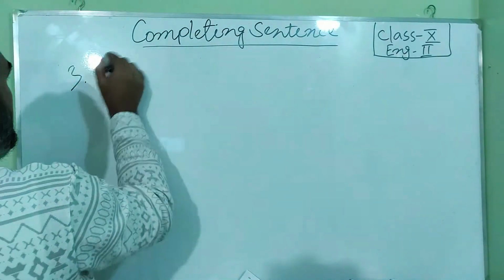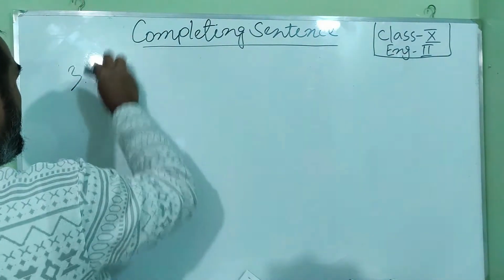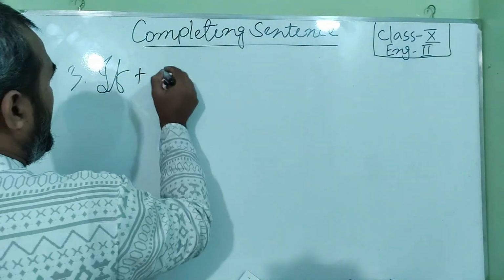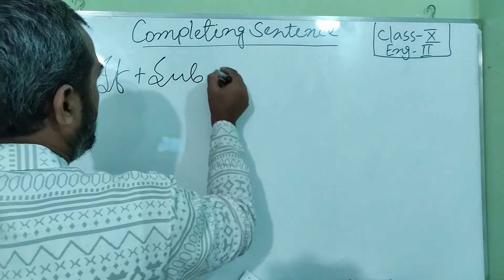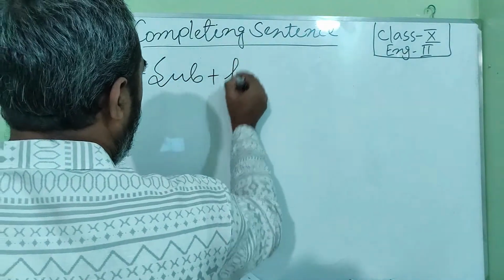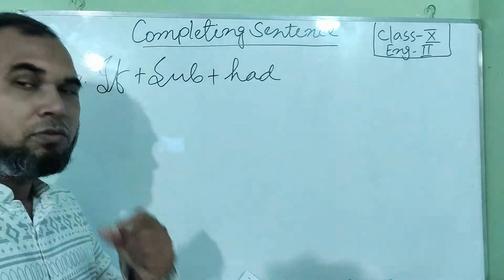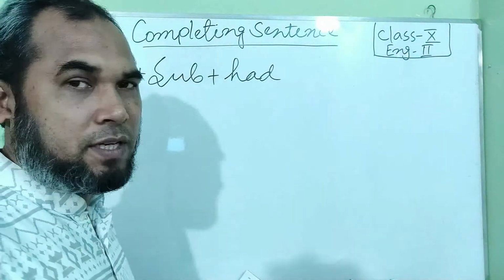Number 3. First of all, if, then subject, then had. I mentioned earlier that after if we have to write the past perfect tense.